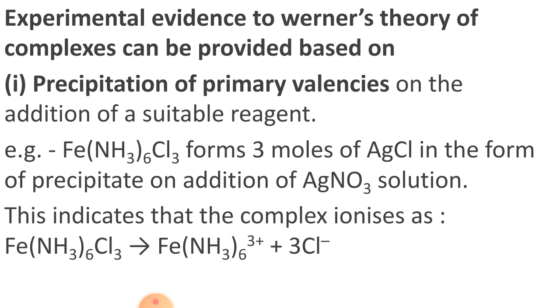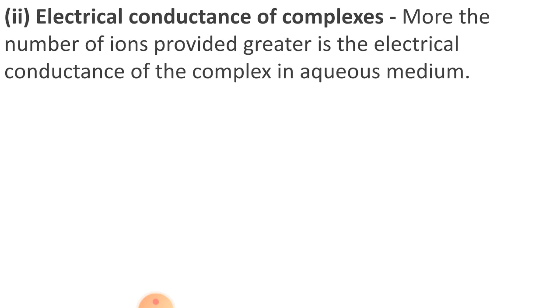So you can write the complex in the form of ions: [Fe(NH3)6]3+ and 3 Cl minus. So that indicates that Fe(NH3)6 is in the square bracket, and after the square bracket there is a 3 plus charge, and the 3 Cl minus are outside the bracket. That's why it can form 3 moles of AgCl as a precipitate on addition of AgNO3. By this way you can also write the formula of the given complex and find the conductivity.